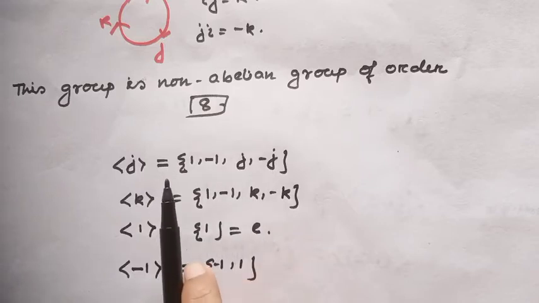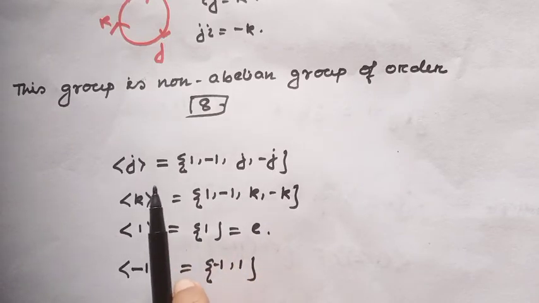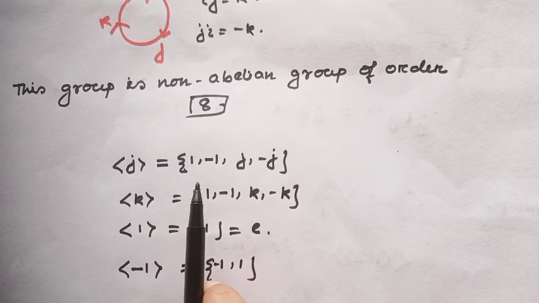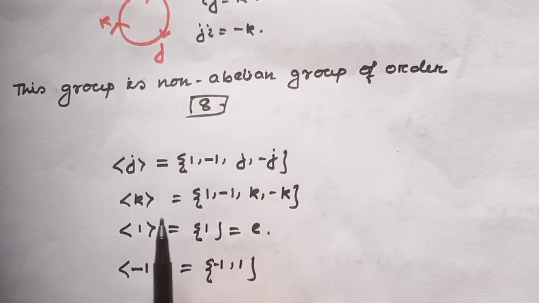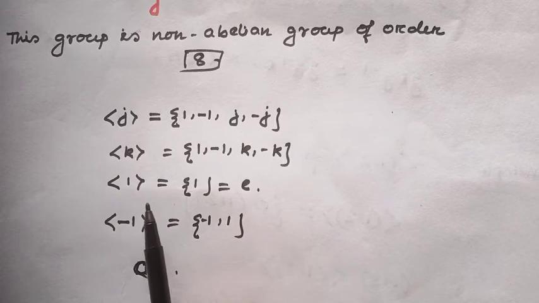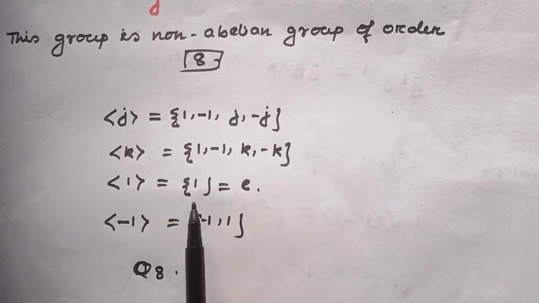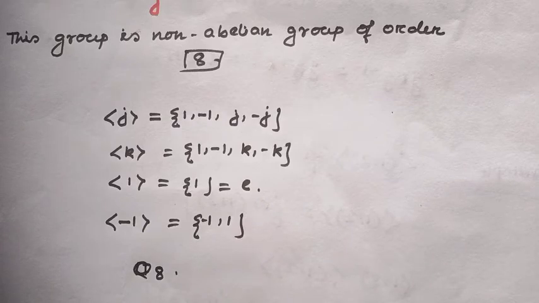The conjugate subgroup of this subgroup is itself. So this is also a normal subgroup. Similarly, the cyclic subgroup generated by K, check it on your own. Similarly, the cyclic subgroup generated by 1, equal to the identity, and all of us know the identity will always be a normal subgroup for any group.